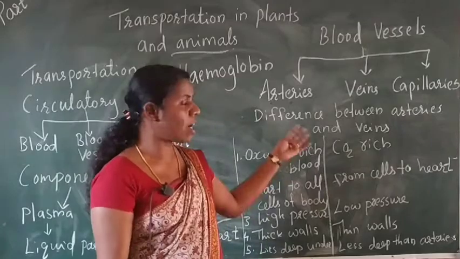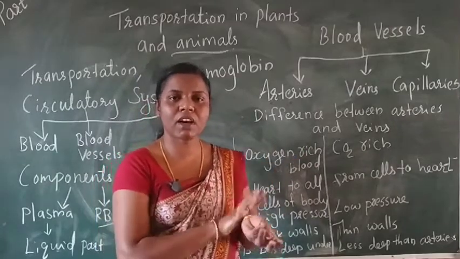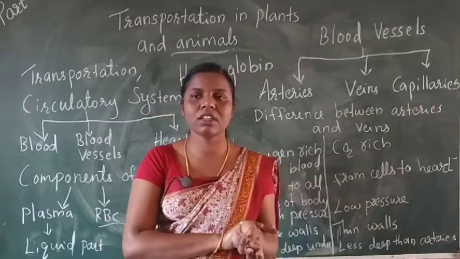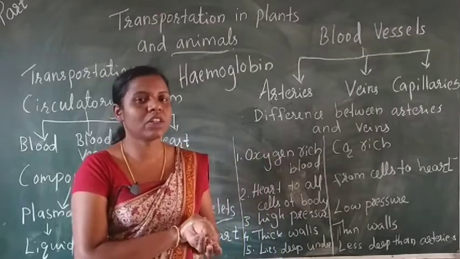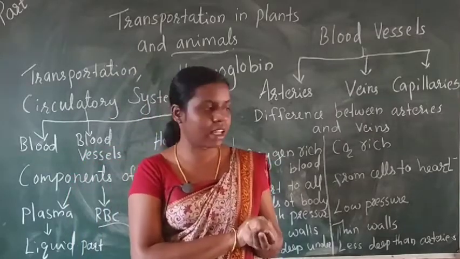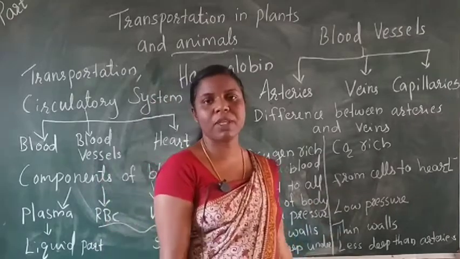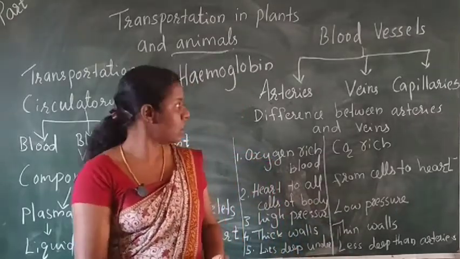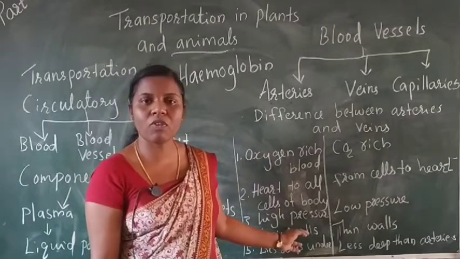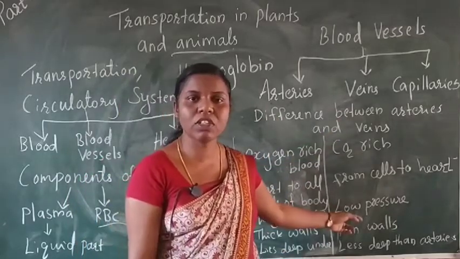Arteries lie deep under our skin, so they cannot be seen easily. But veins you can see, as they are less deep than arteries. Arteries have no valves, and veins have valves.